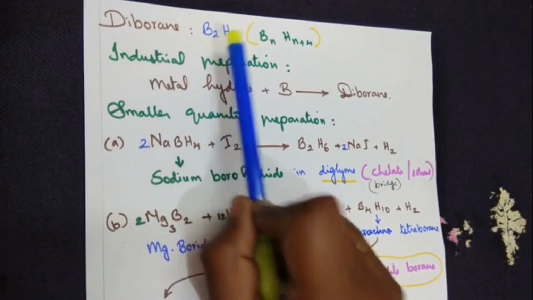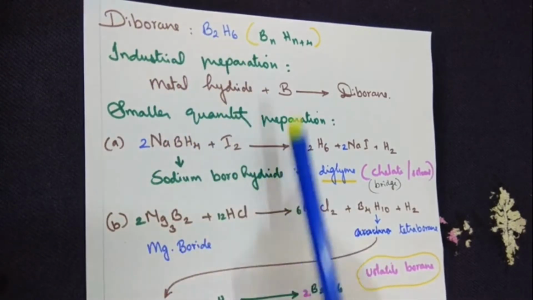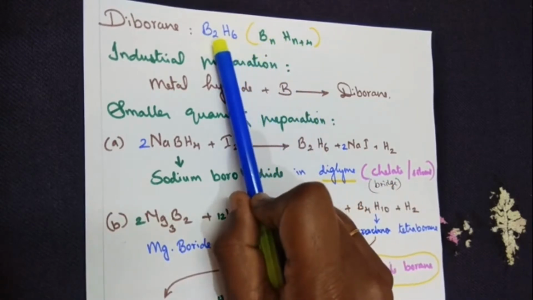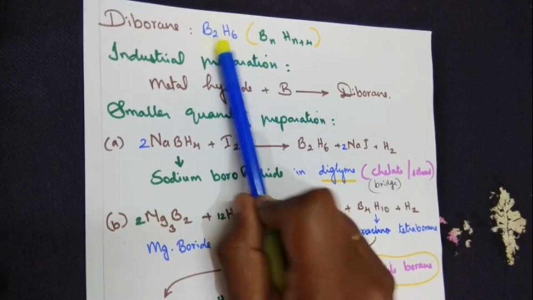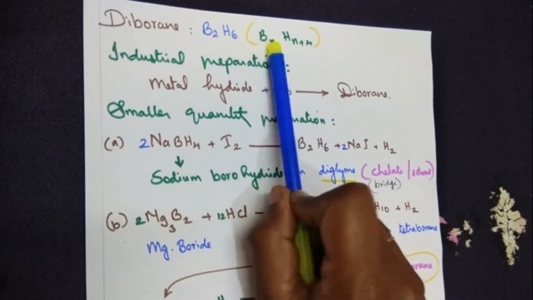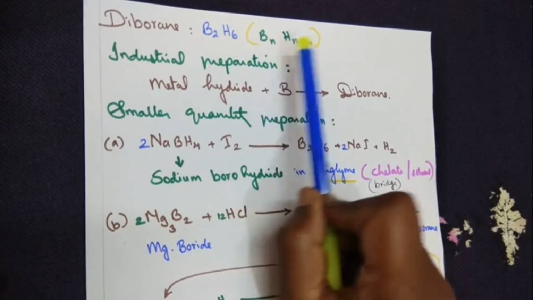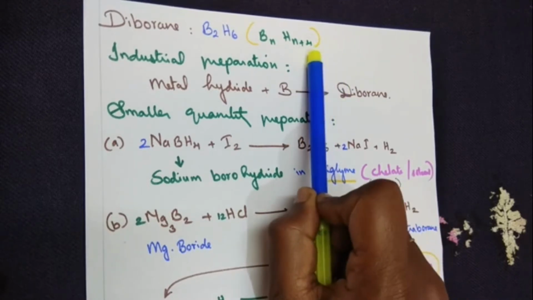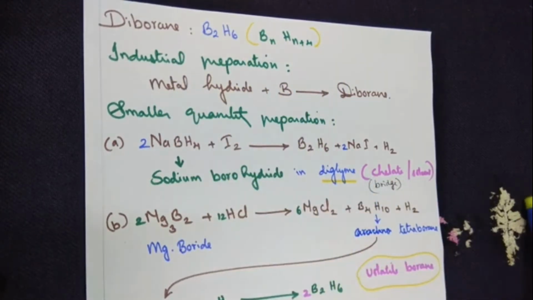Diborane, the formula is B2H6. What type of formula is followed here? If you take n to be 2, 2 plus 4 will be 6 here. So the formula followed here is BnHn+4. From a 1 mark point of view, you need to know that. So the diborane formula is given.